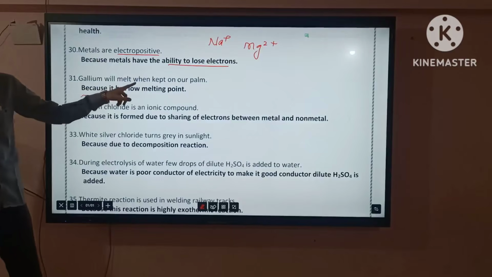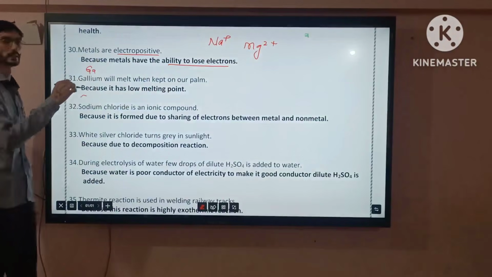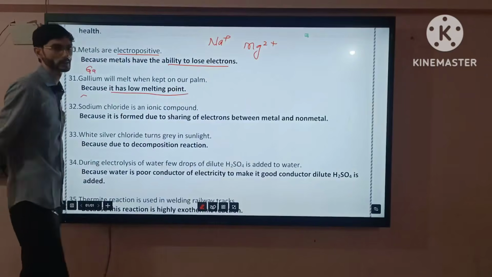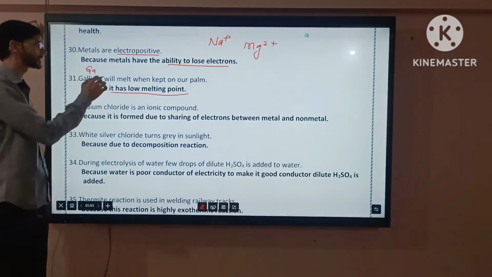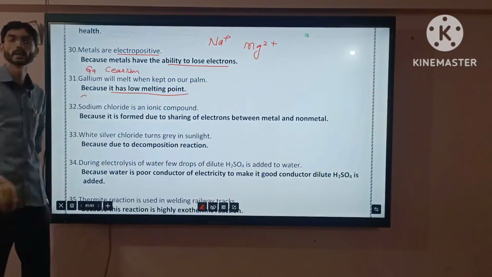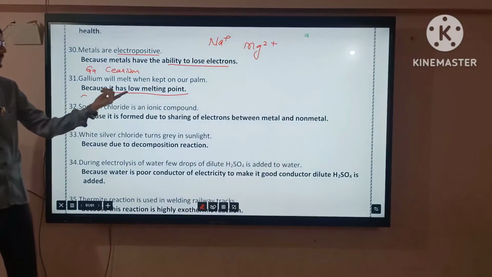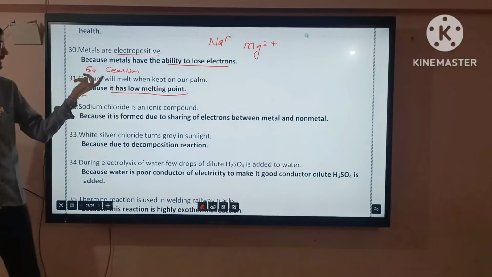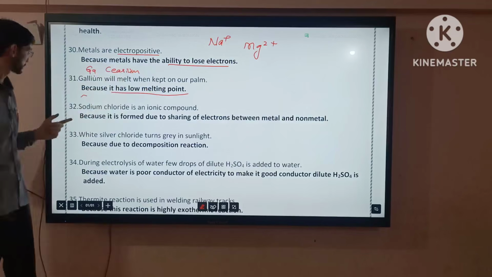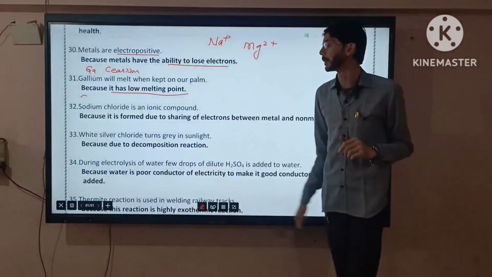Gallium will melt when kept on our palm, because it has a low melting point. Gallium and one more is there, cesium. When we take them into our palm, it melts. It's because of their low melting point. These are the low melting point metals. Now, sodium chloride is an ionic compound.